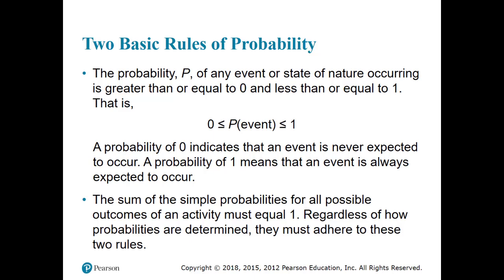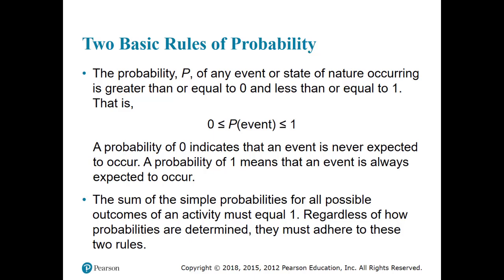Now, if a process has several possible outcomes, each possible outcome will have a probability, and that will be a number between 0 and 1. So that's our first basic rule. The second rule is that if you look at the probabilities of all the possible outcomes and then you add them up, that should be equal to 1.